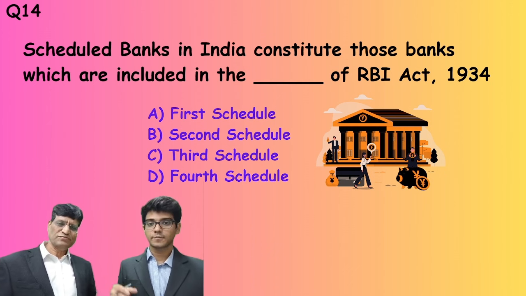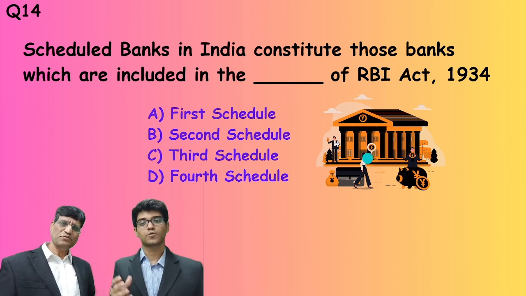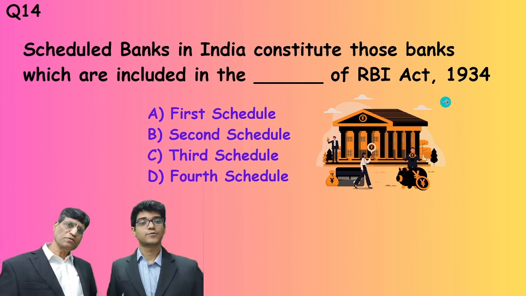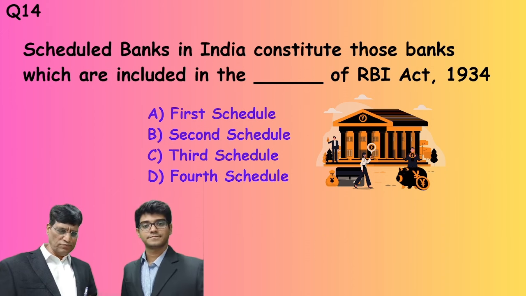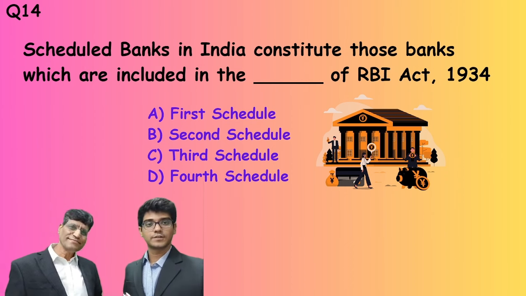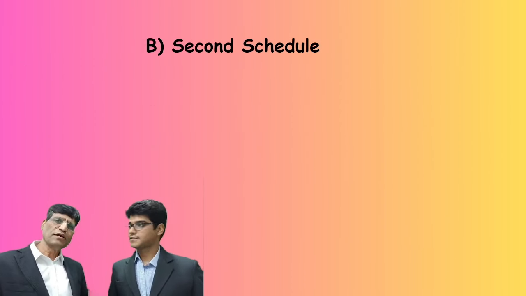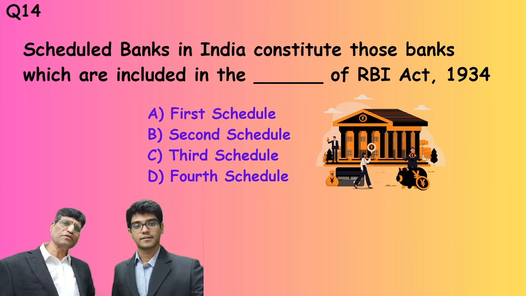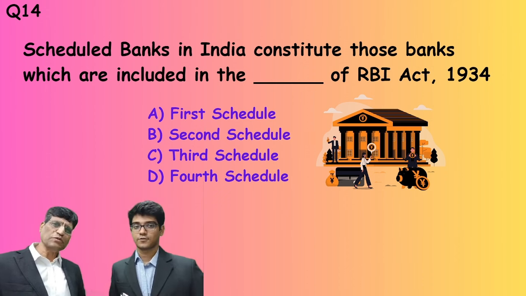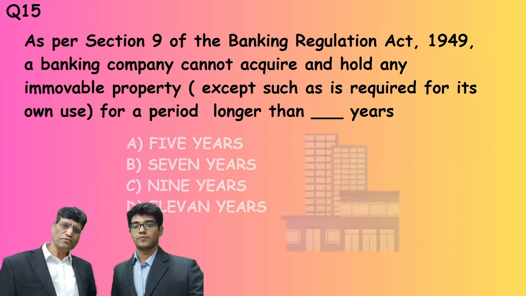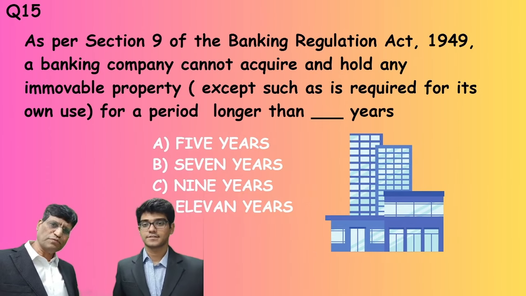Scheduled banks in India constitute those banks which are included in the dash schedule of the RBI Act 1934. Which schedule? The first, second, third, or fourth? I am writing my answer, but I will not disclose it now. Let's see the answer. The second schedule of the RBI Act of 1934, in which the scheduled banks of India are included. Moving to the next question.